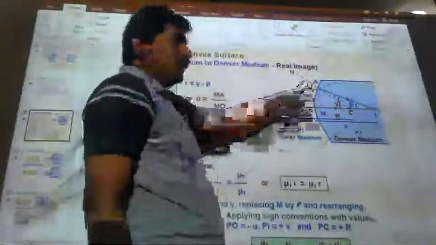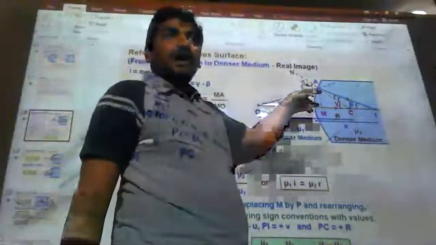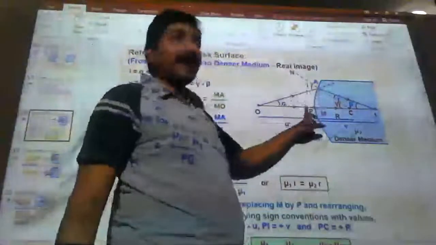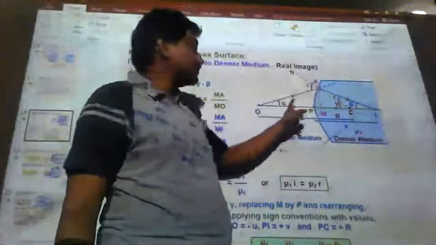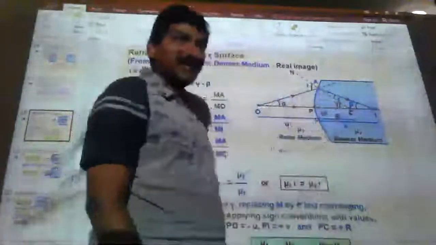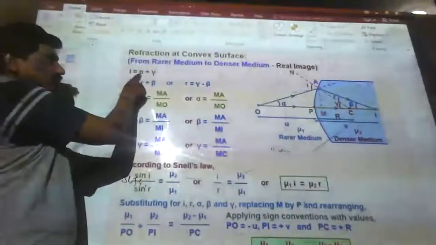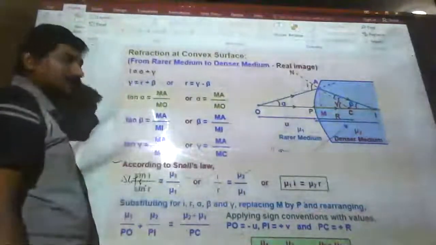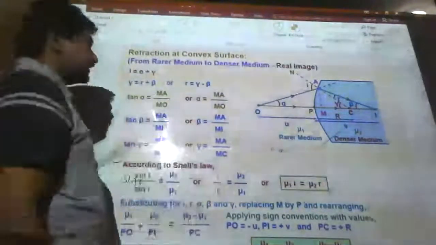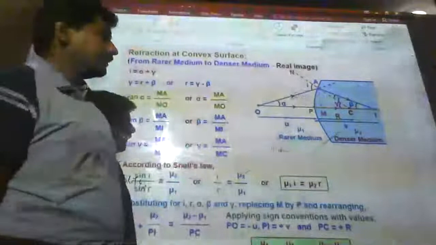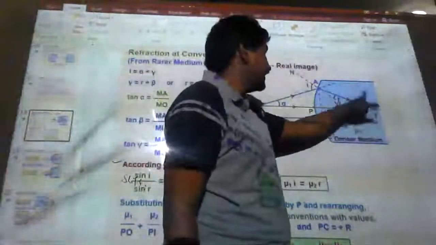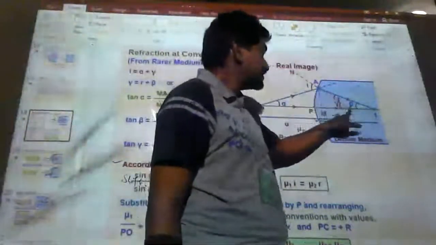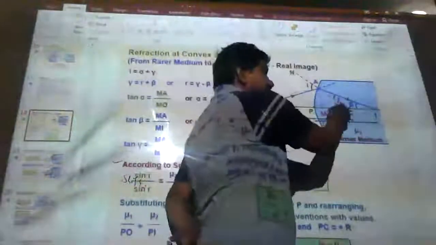The exterior angle is equal to the sum of the opposite interior angles. That's why the angle of incidence is equal to alpha plus gamma. Next, in the same manner, I have one more triangle, that is the triangle A, C, I. Here the exterior angle is gamma.